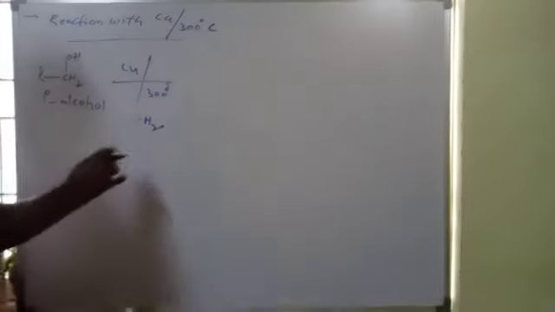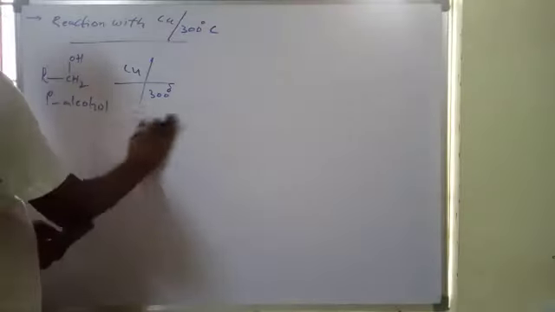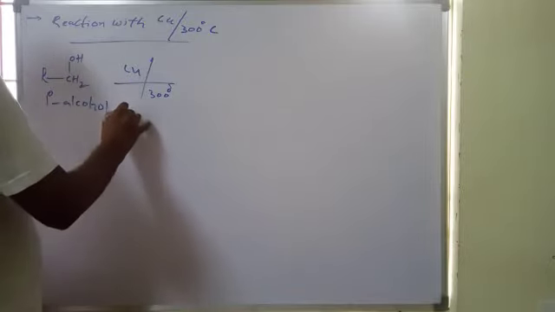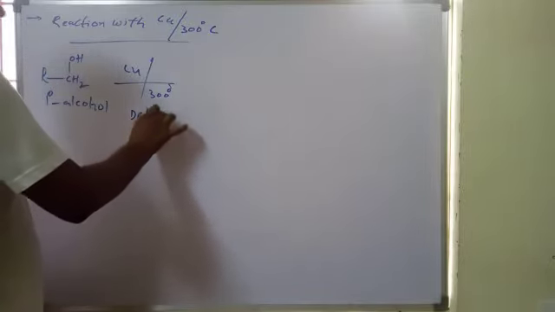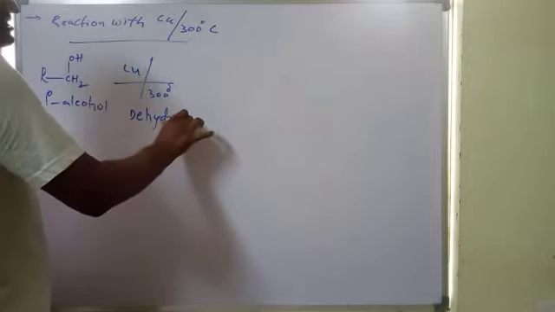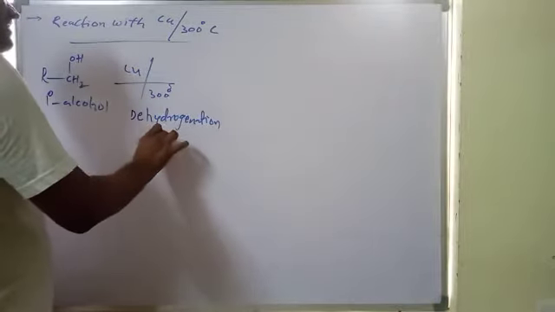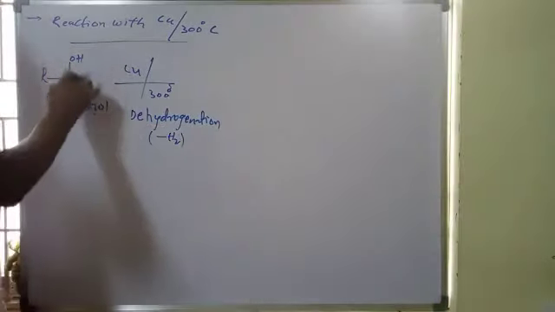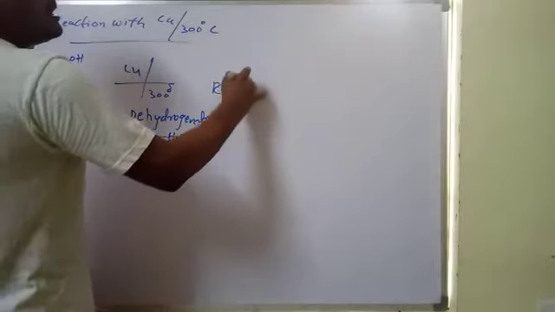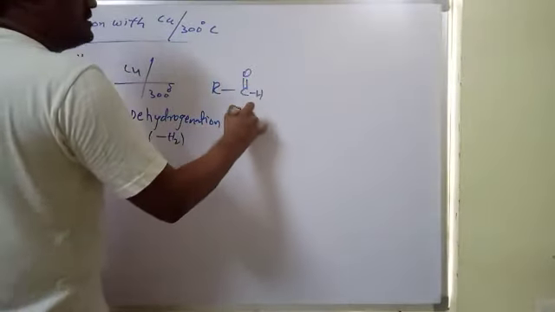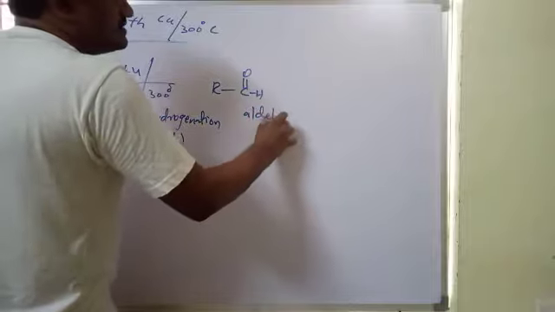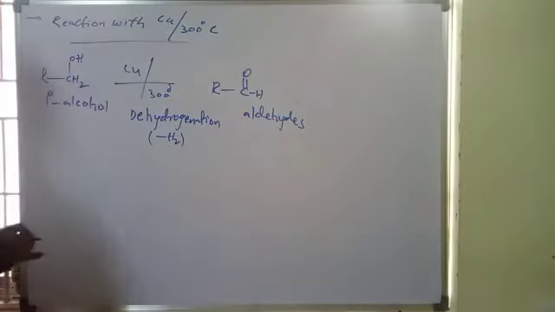Minus H2 means dehydrogenation. Here H-H is removed, and the products are aldehydes.